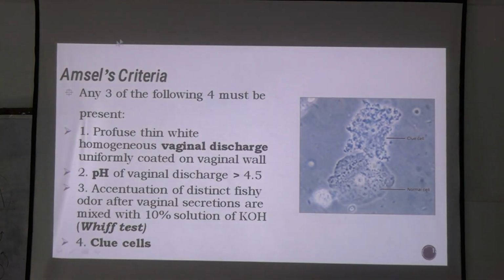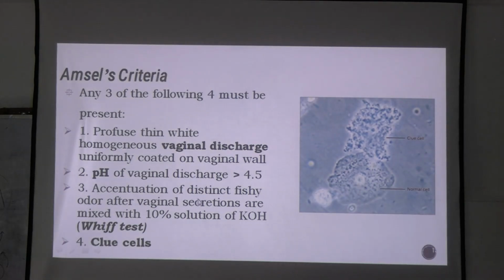Other than this, there is Amsel's criteria. What happens in Amsel's criteria? Out of these 4, 3 must be present. First, clue cells should be present. Vaginal pH should be more than 4.5, which means it is going towards a basic pH, which was acidic. Then, 10% KOH solution will give a distinct fishy odor when mixed with the vaginal secretions.